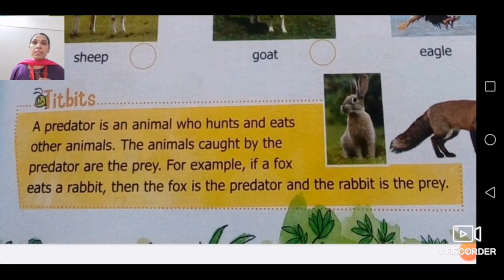A predator is an animal who hunts and eats other animals. Now we'll understand with an example. You will find that in the forest,